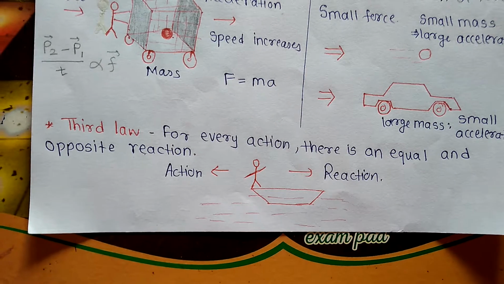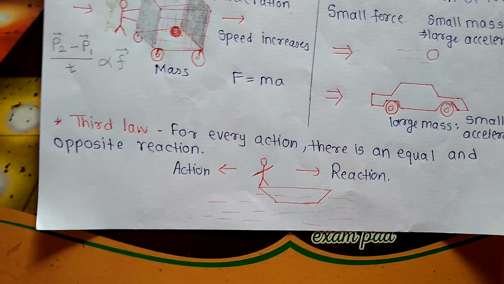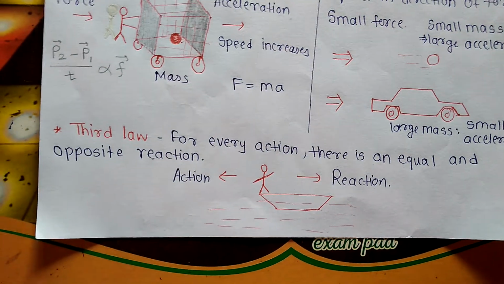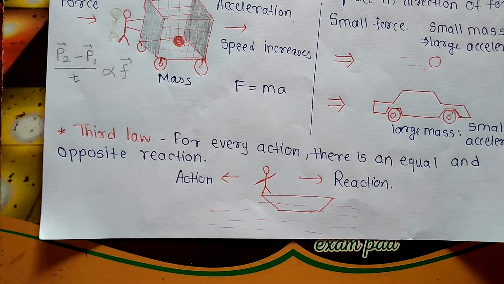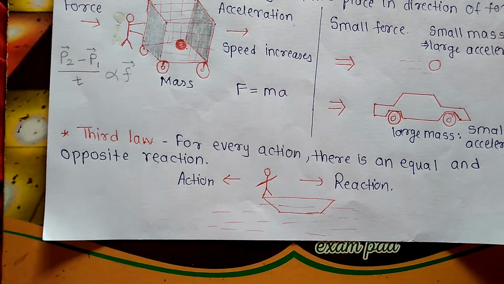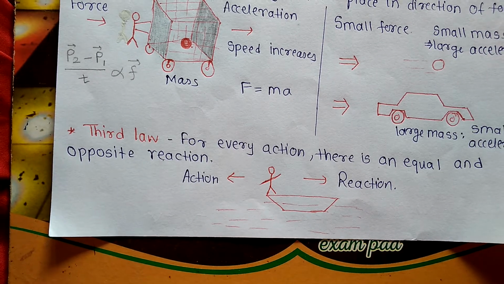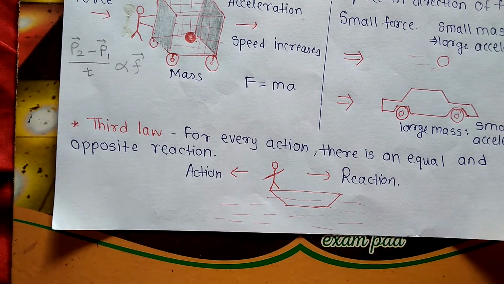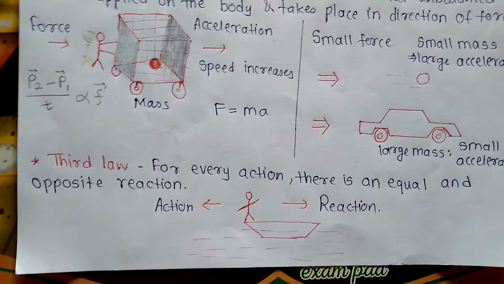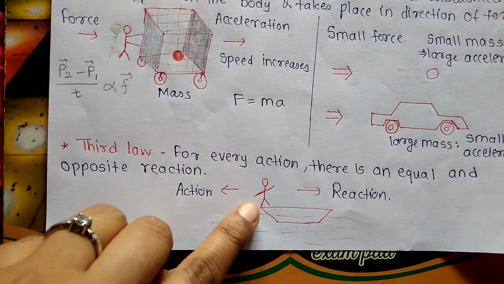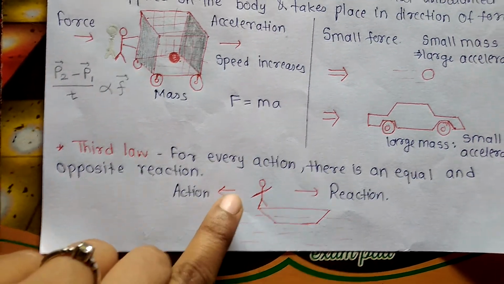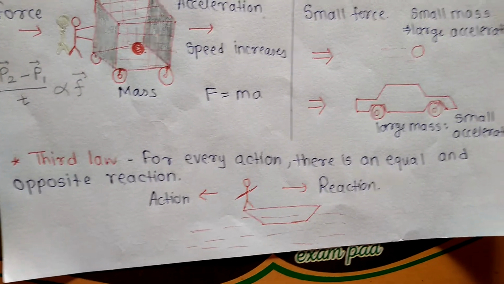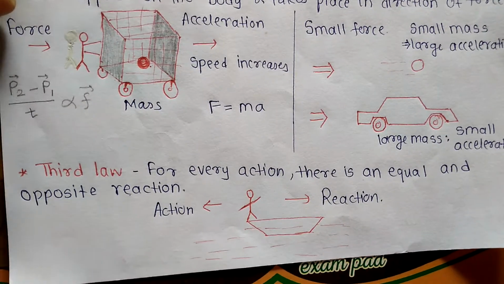Here I am giving the example of a boat. One man stands on the boat which is in a river. He gives some force on the left side to the river, the left side to the water. So the boat will move forwards, it means towards the right side. The man is giving action, so the boat and river will produce a reaction on the opposite side. The action is done on this side and the reaction is observed on this side. So as per the law, for every action there is an equal and opposite reaction.